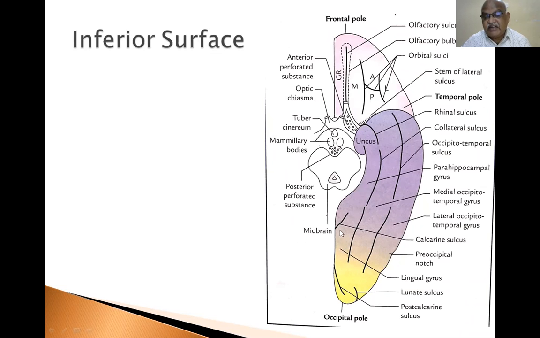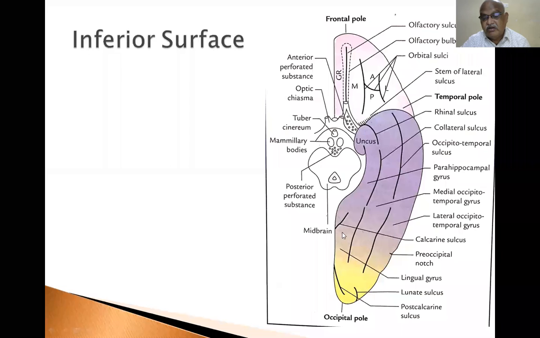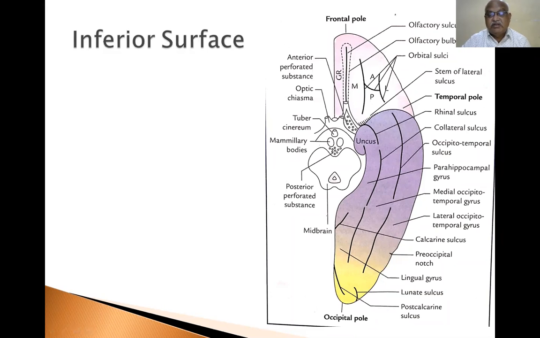Between the calcarine sulcus and the collateral sulcus, towards the occipital region, is called the lingual gyrus. If you carefully sit down and study, you can easily identify.